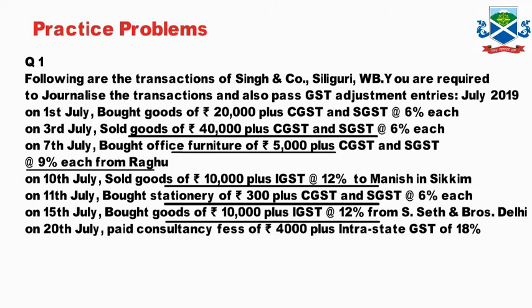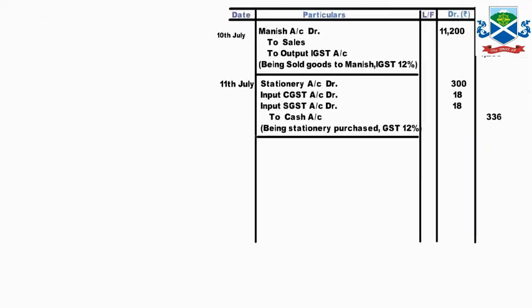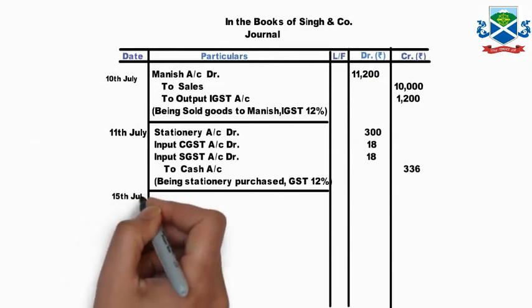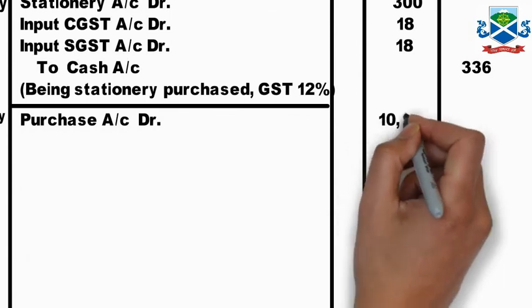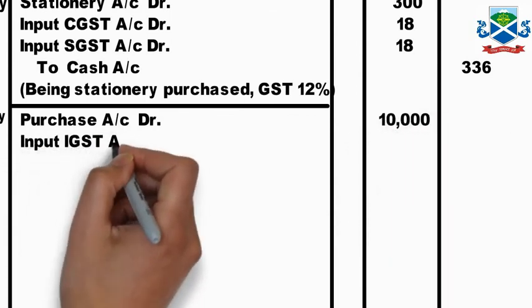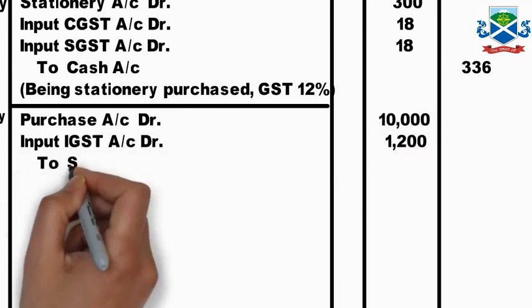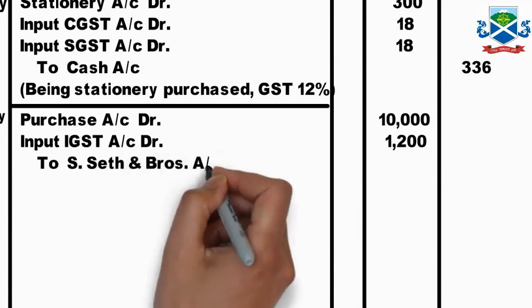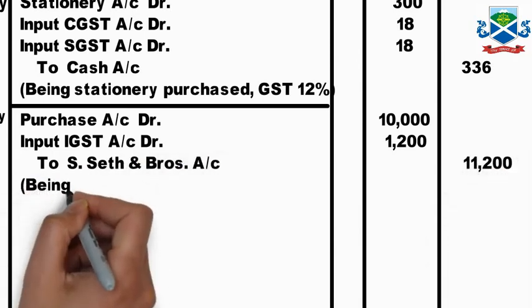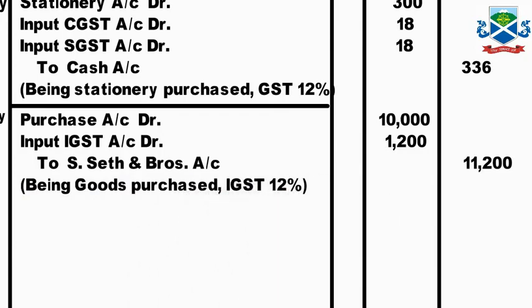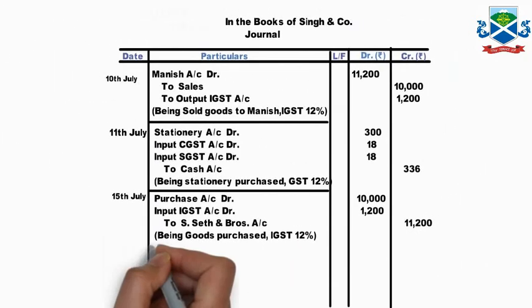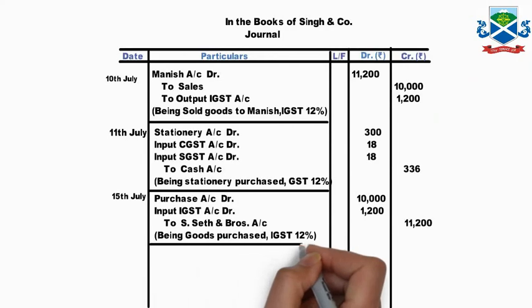Now the sixth one, we have bought goods 10,000 IGST 12% from Seth Brothers in Delhi. So we have purchased it from outside the state, so IGST will be applied. Purchase account debit 10,000, input IGST account debit 1,200, to Seth and Brothers 11,200, being goods purchase from Seth and Brothers with IGST 12%. That is the sixth journal entry.